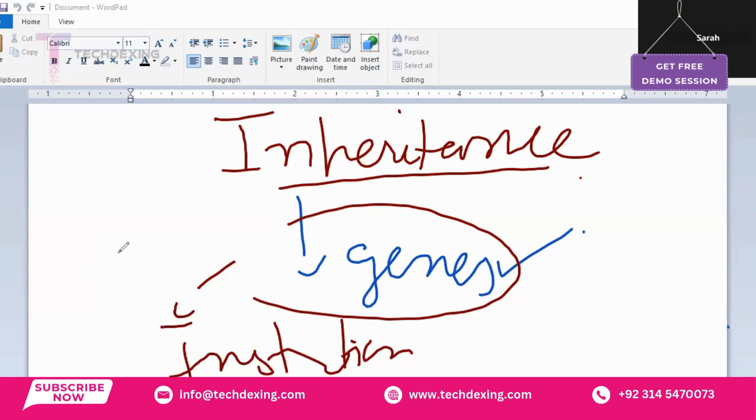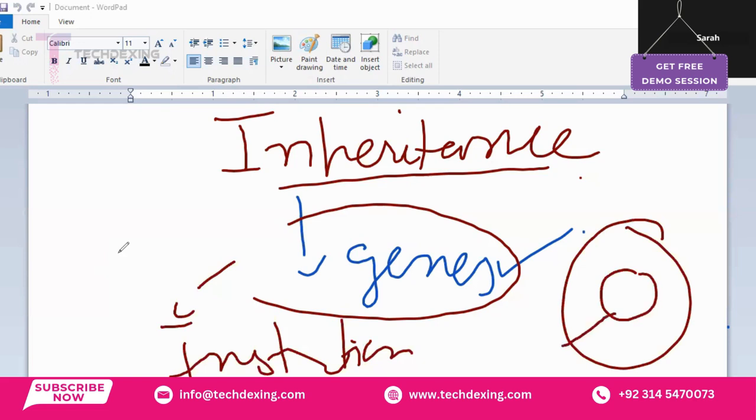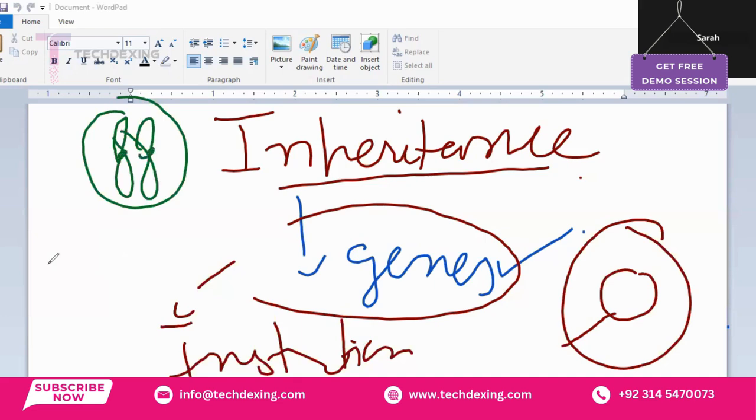So genes are found in chromosomes. There's a cell in our body, and inside the cell we have the nucleus, because we are eukaryotic organisms. We have a proper nucleus in our cells. Inside the nucleus there are chromosomes, and on the chromosomes there are certain genes. Some genes determine the height of the individual, some determine facial features, some determine eye color, intelligence, skin color, and so on.